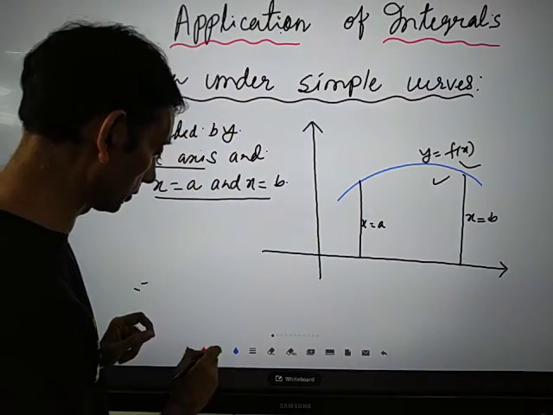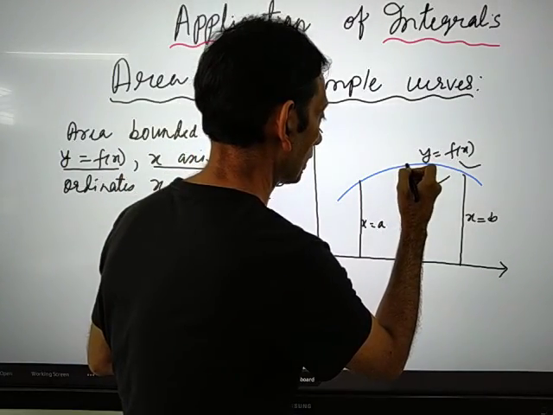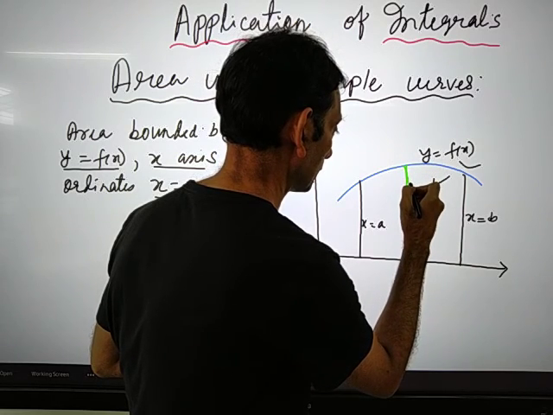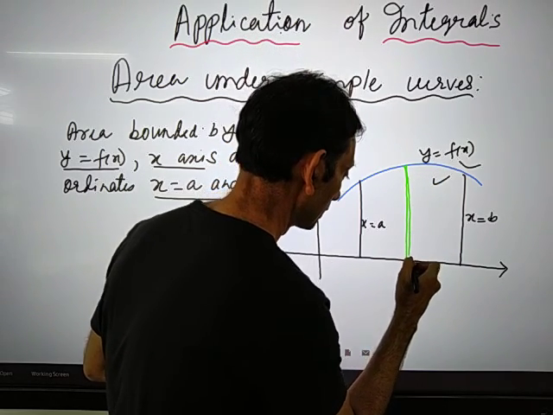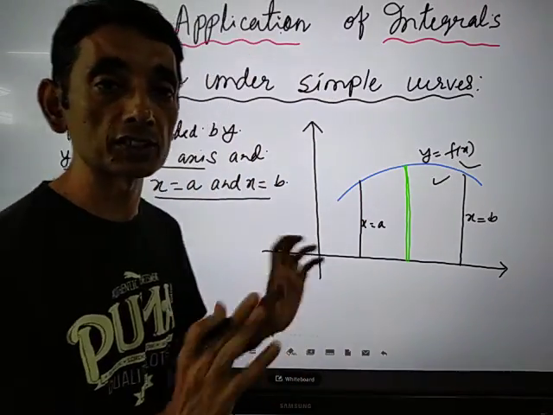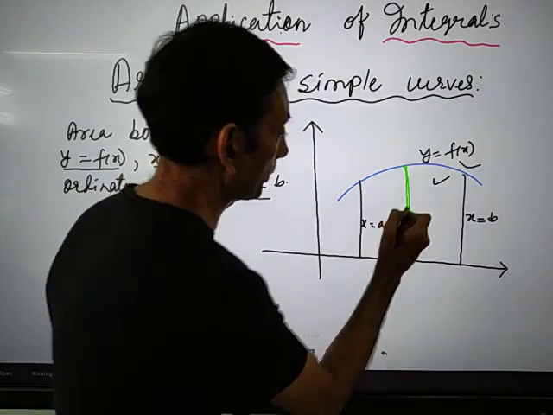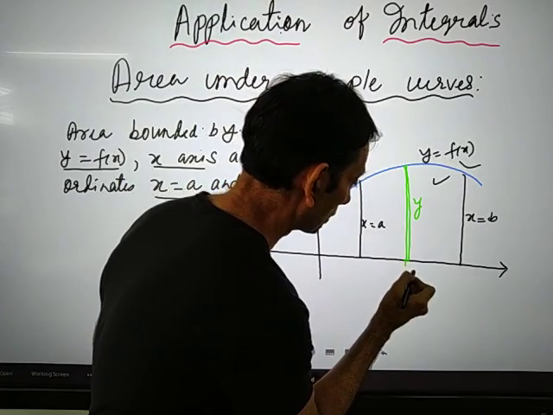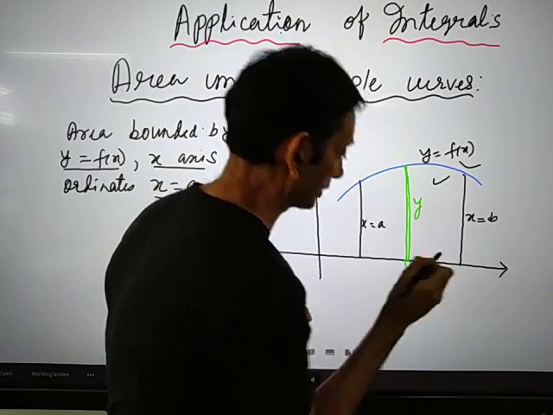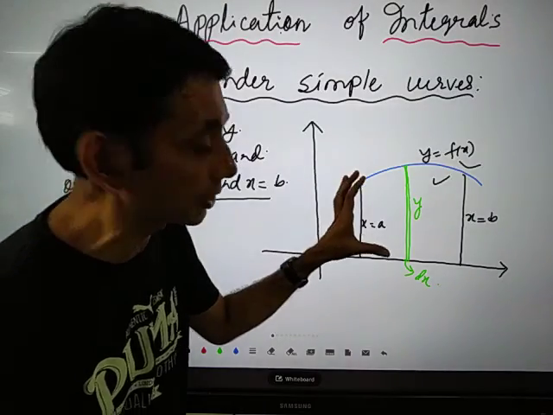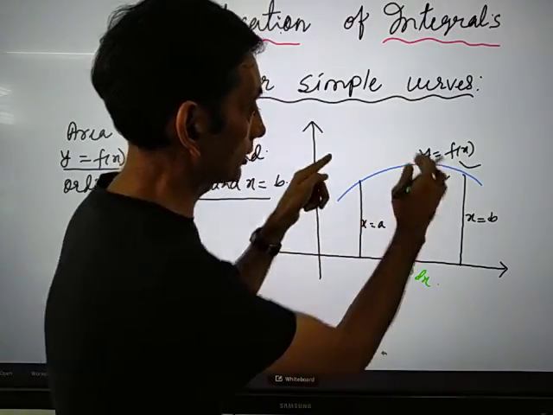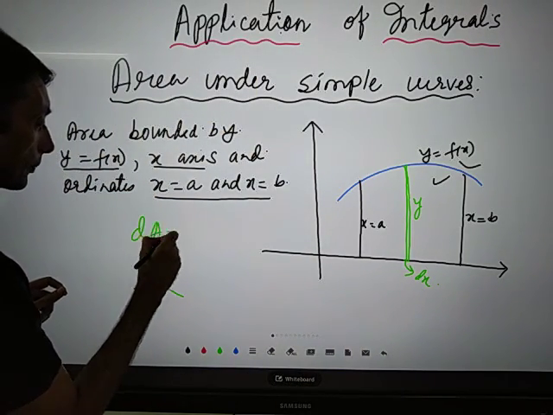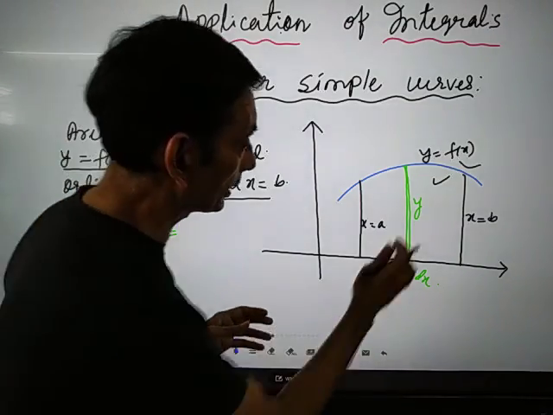For that, we'll first draw one ordinate here, and then draw another ordinate very near to this, so that we make a very small strip. Let's take y as the height of this strip, and the breadth is dx. With this we get an elementary area under this curve, and let us assume this elementary area is given by dA. Now how to calculate dA? dA is y into dx.